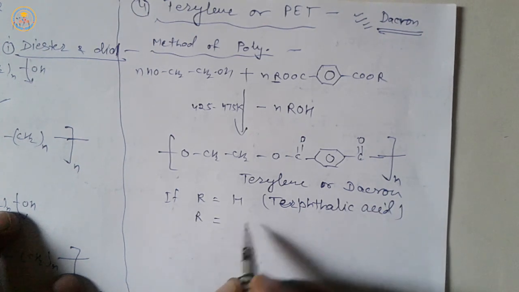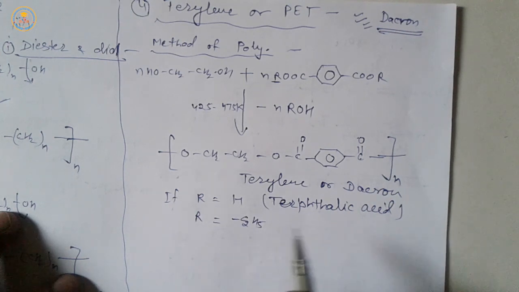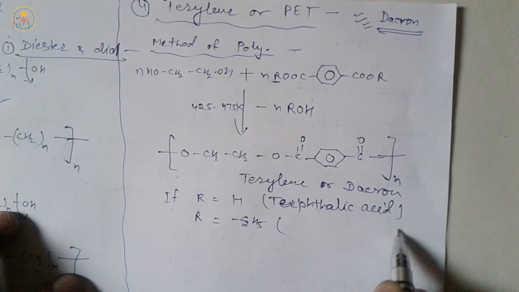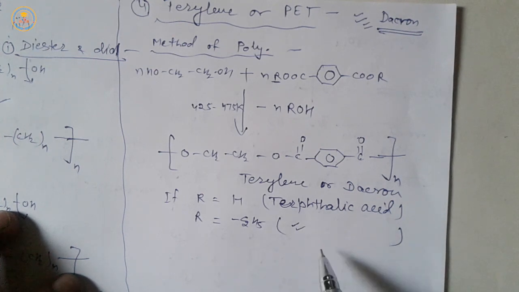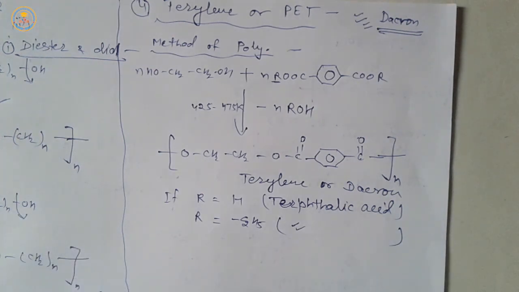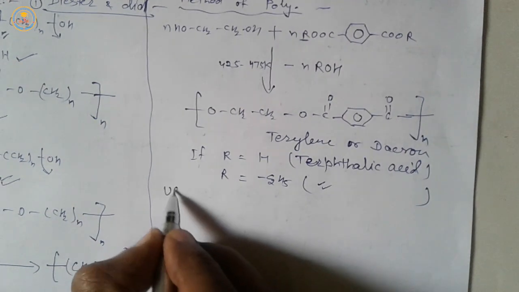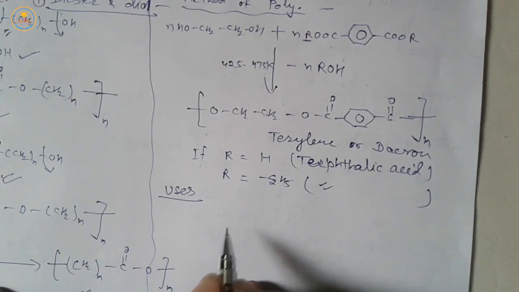And if R is equal to an ethyl group, then it is called diethyl terephthalate.